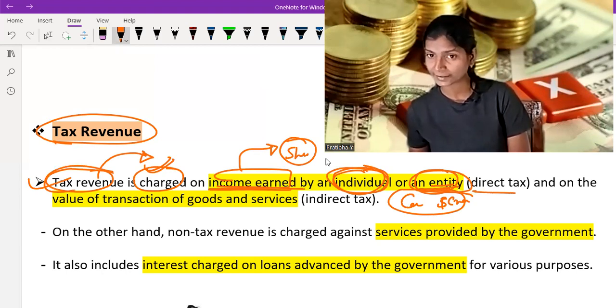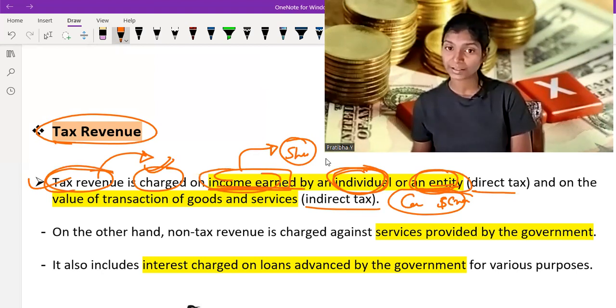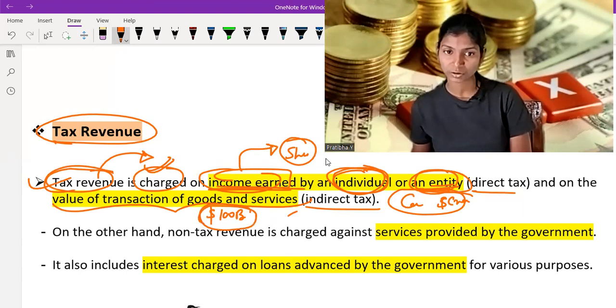It is called direct tax, and on the value of transaction of goods and services, which is called indirect tax. So first one, when tax revenue is charged on the income earned by individual and entity, it is called a direct tax. And if it is charged on the value of transaction of goods and services, let's say transactions of goods and services of $100 billion take place, so government also charges taxes on it, and it is called the indirect tax. So value of transaction of goods and services, first tax revenue is charged on it, and second, it is charged on income earned by an individual or an entity.